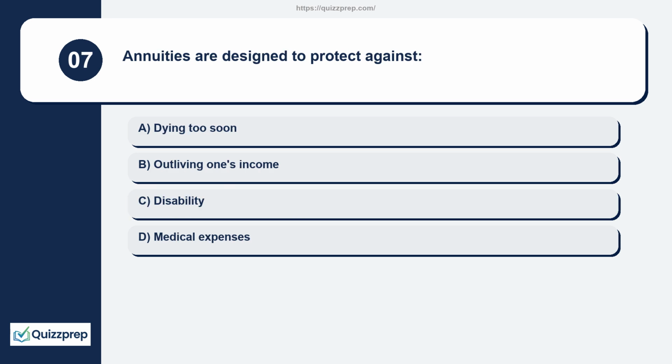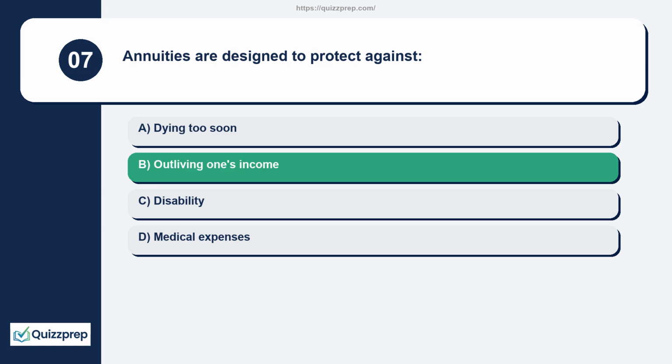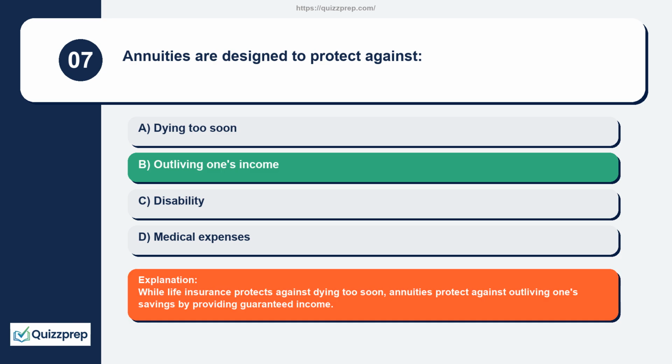Question 7. Annuities are designed to protect against dying too soon, outliving one's income, disability, medical expenses. While life insurance protects against dying too soon, annuities protect against outliving one's savings by providing guaranteed income.